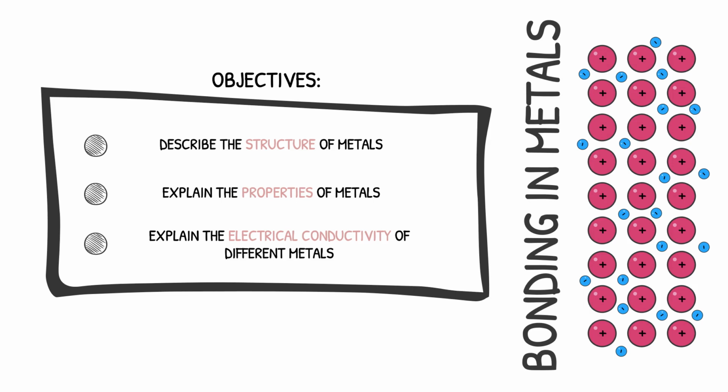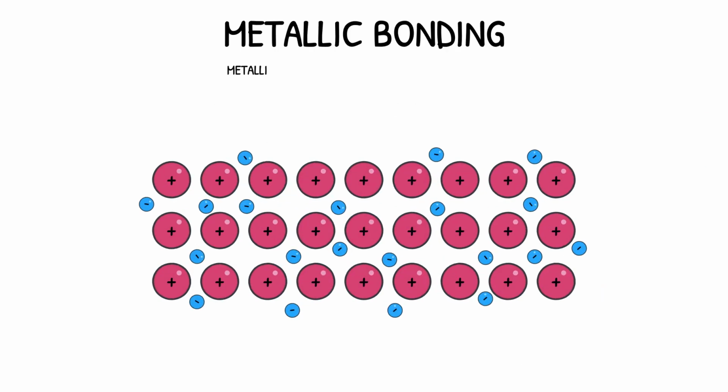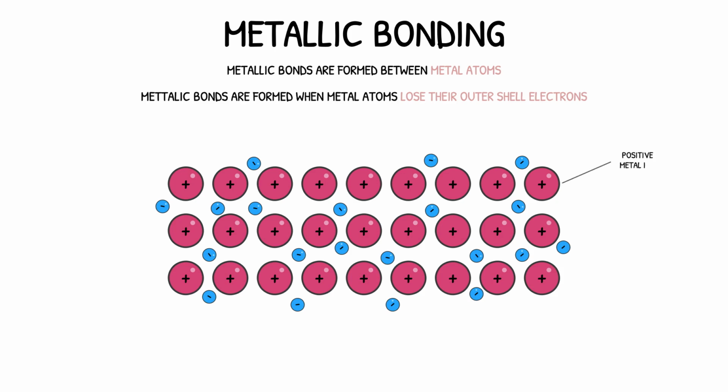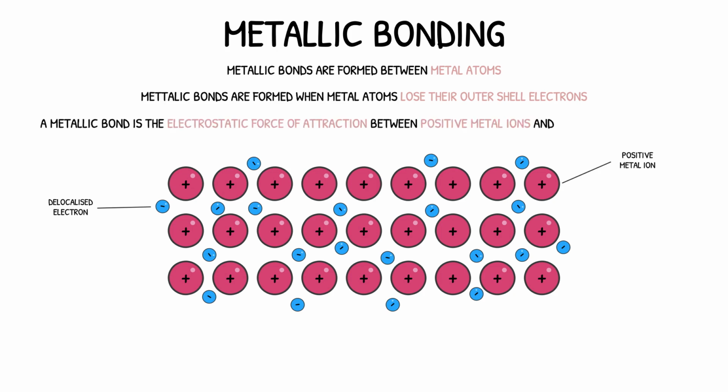So, let's go. Metallic bonds are formed between metal atoms. These bonds are formed when metal atoms lose their outer shell electrons. The metal atoms become positively charged ions, and the electrons lost become delocalized and move freely throughout the structure. The electrostatic attraction between the positive metal ions and the delocalized electrons is the metallic bond.